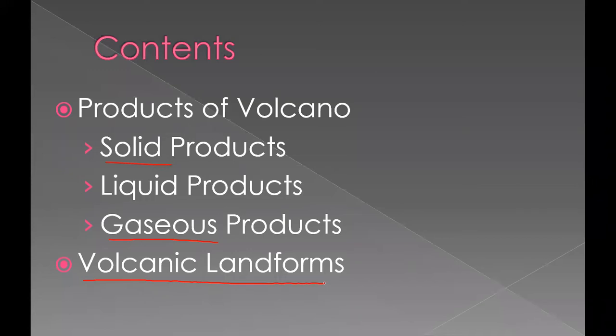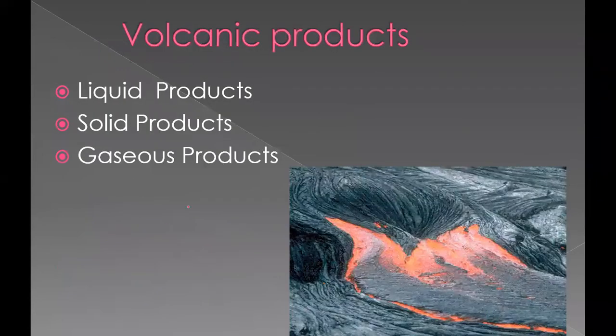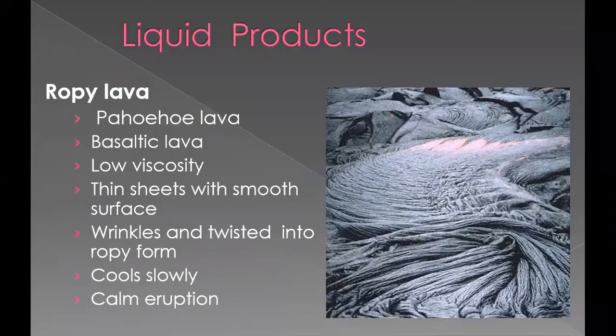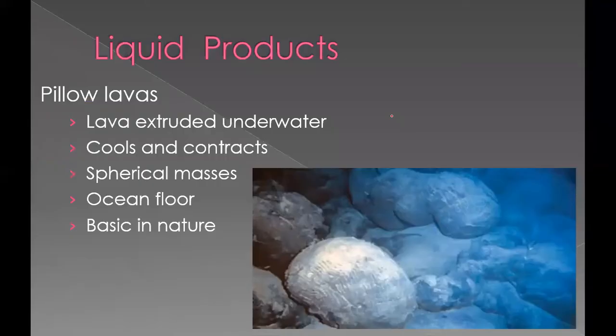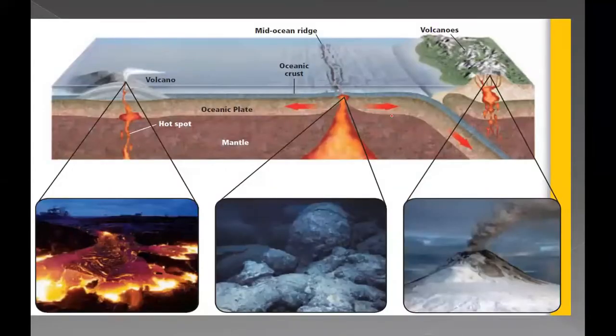So let's start. So last time we have studied this liquid products, that is Ropi lava, Aha lava, and Pillow lava, and where they get in nature. We have discussed about this in last class.